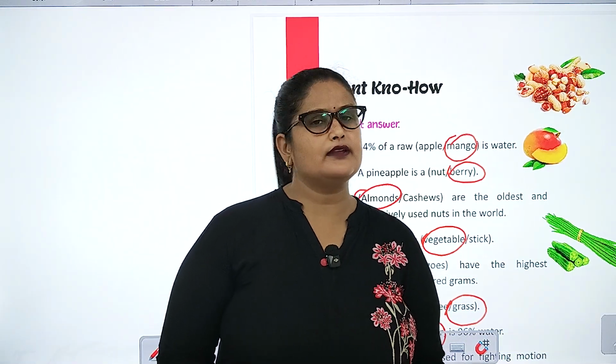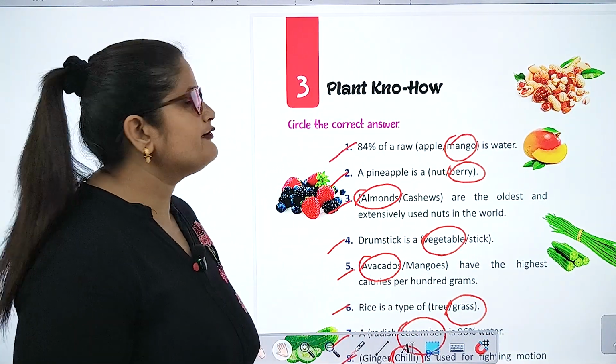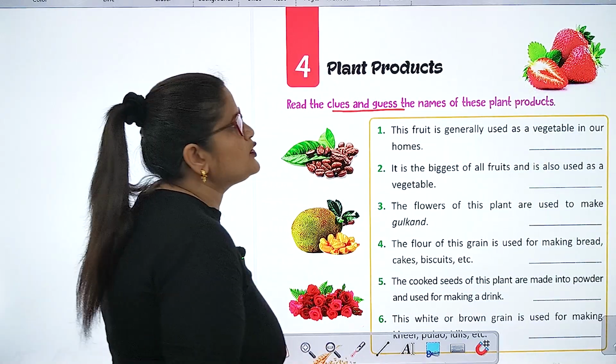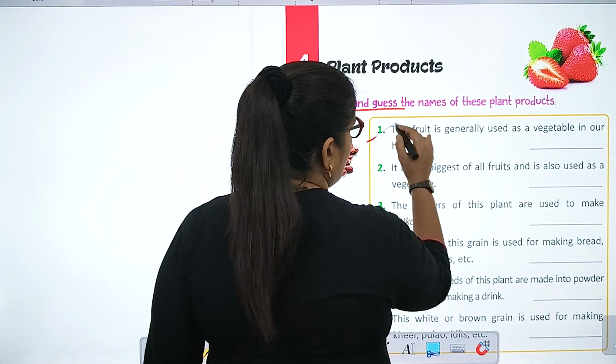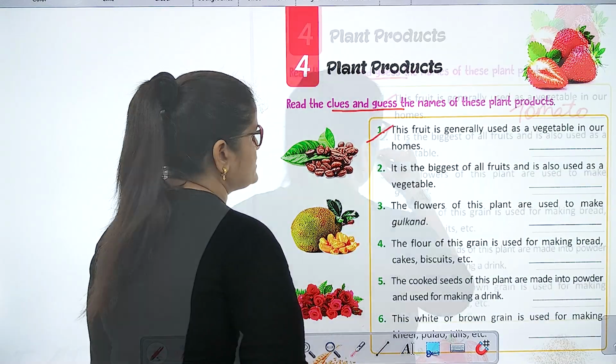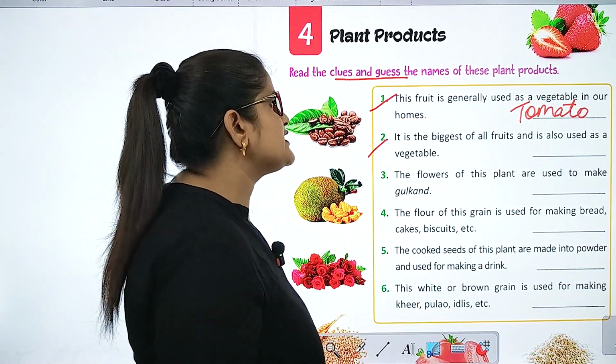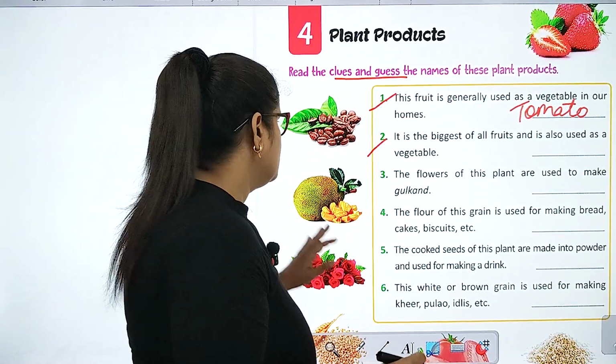Now let's begin the next chapter, chapter number 4. Read the clues and guess the names of these plant products. This fruit is generally used as a vegetable in our homes. It is the biggest of all fruits and is also used as a vegetable. Jackfruit.